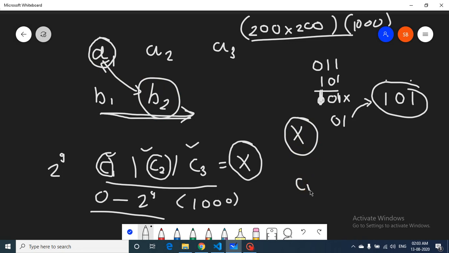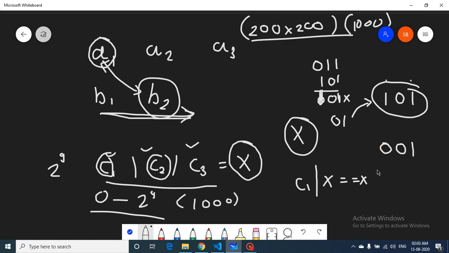If this C1 number, when we do an OR operation with X, turns out to be X only, what does this mean? Let's assume that when we do an AND operation of A1 and B1, it turns out to be 1 0 0.